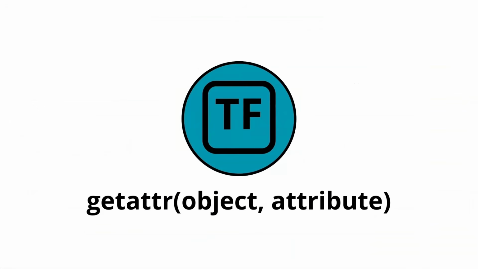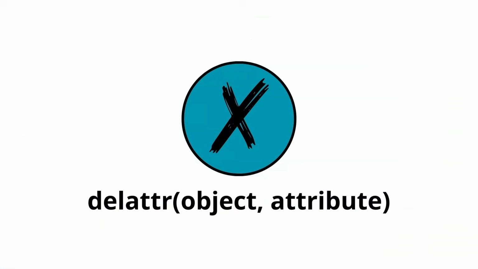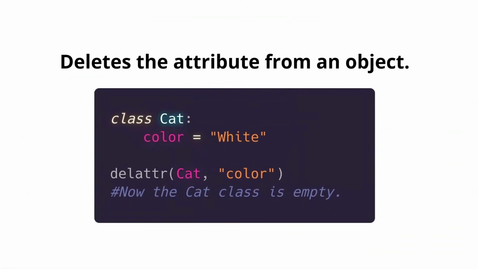Next, we have getattr, and what it does is return the value of a named attribute of an object. Here you have an example. The only attribute that this class has is legs, for a biped animal. If we initialize this class in a variable and we check for legs, we're going to get what this variable is assigned. In this case, a biped animal will have 2 legs, but there is no sports attribute. Therefore, we can set a default response if it's not found. Here you have an example. Something similar works with delattr, and it does what its name says.